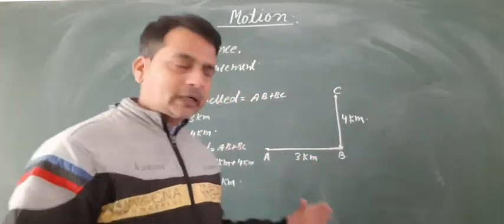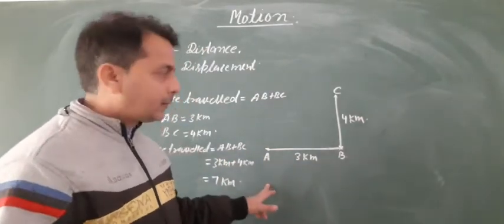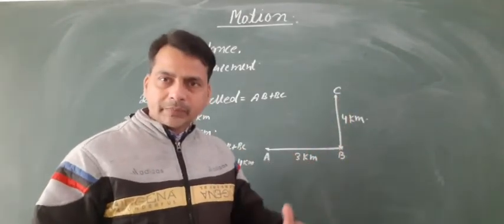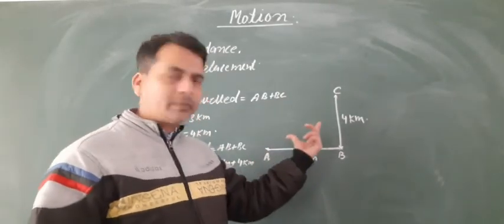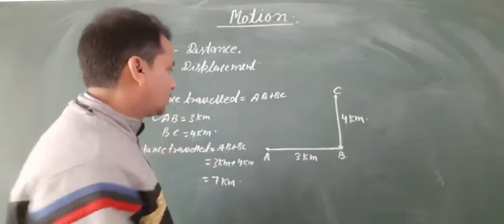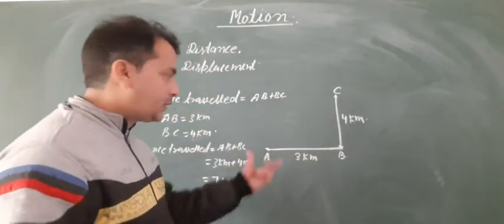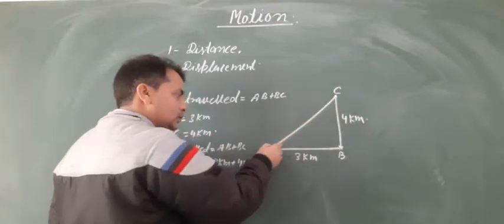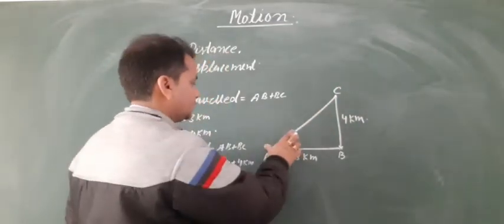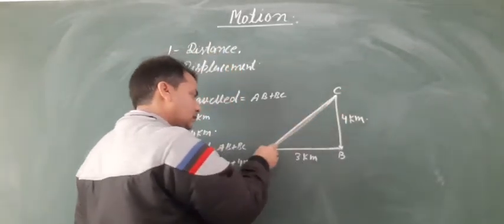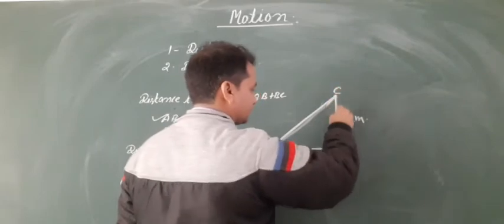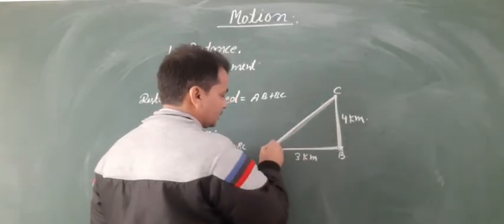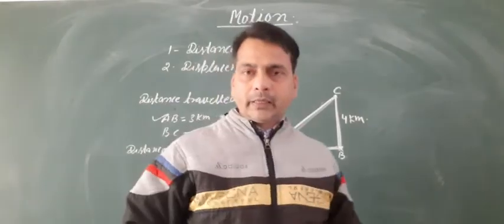In this example, the starting point or initial point is A and the final point or final position is C. So according to the definition of displacement, we draw a line joining point A to C. Here this is AC.